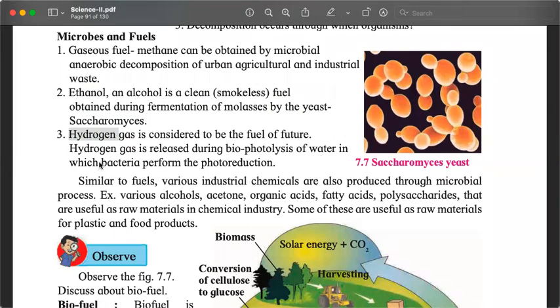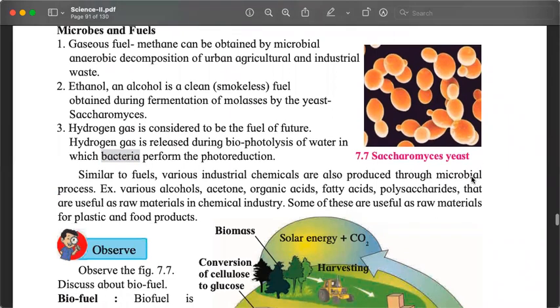Which microbes? Bacteria. In H2O, hydrogen is oxidized. So if we want hydrogen from water, we have to remove the oxygen. That will be a process of reduction, and that can be carried out using bacteria in the presence of light. This way, hydrogen gas can be produced. But the technology to use the hydrogen gas is still not fully developed.